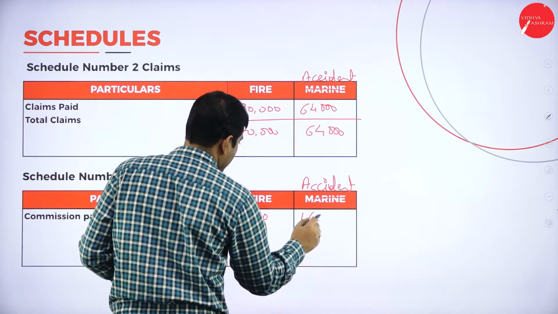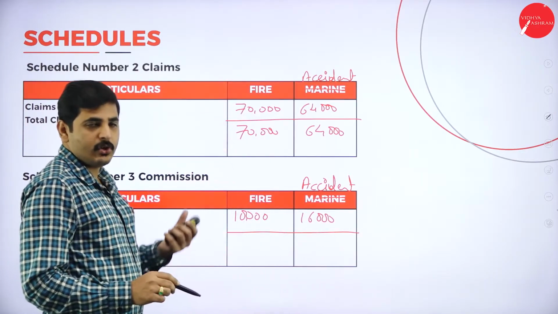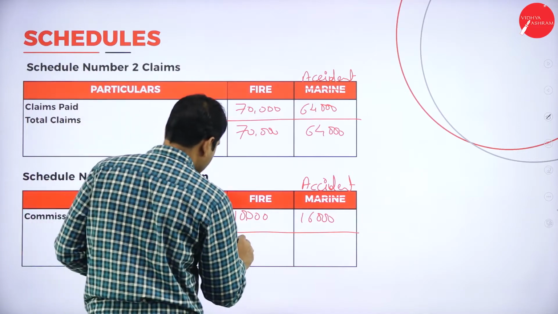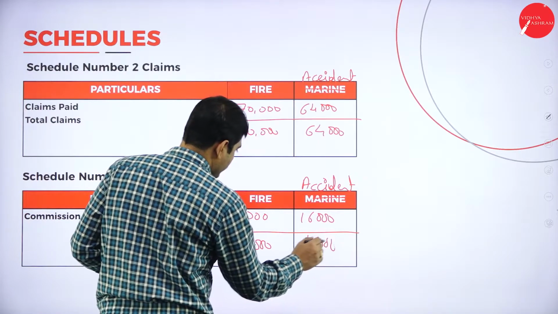We don't have any outstanding of the current or previous year, so we write 10,000 and 16,000.